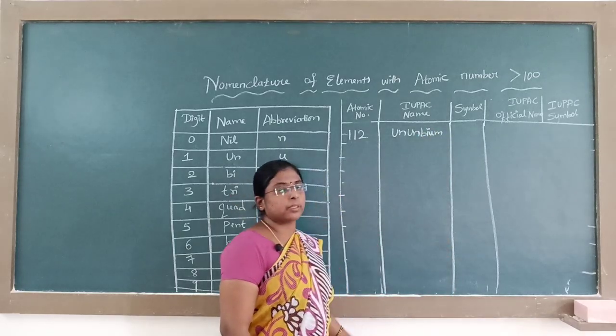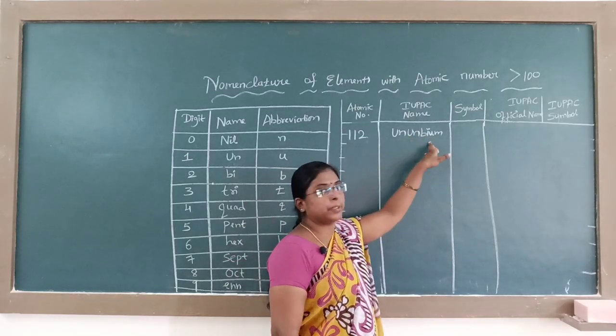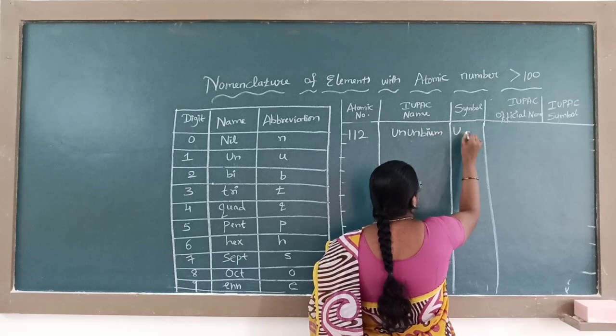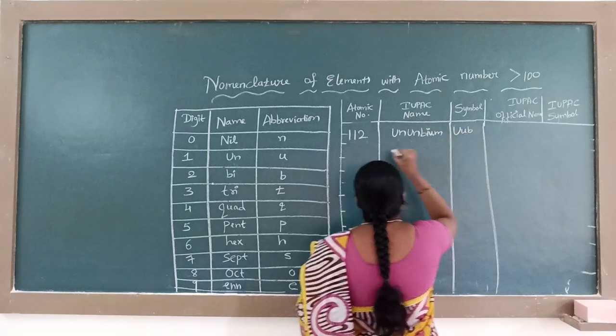How do you pronounce this one? Ununbium. The symbol is capital U, small u, then B.